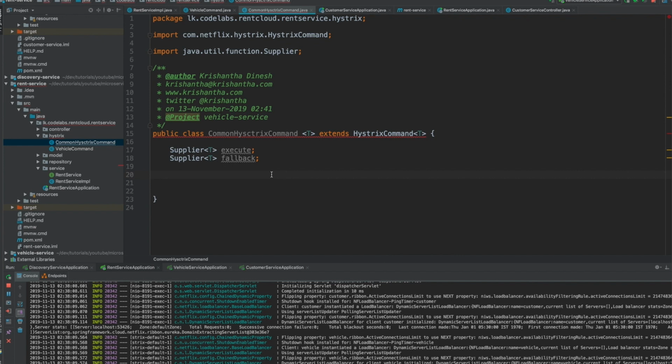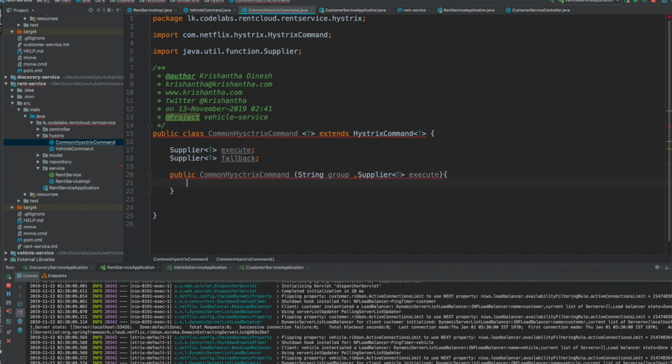So I am going to write in a little generic way, but I am going to use only one, right? So I am going to use a public common Hystrix command, right? I am going to get a string group here and a supplier to execute, okay?